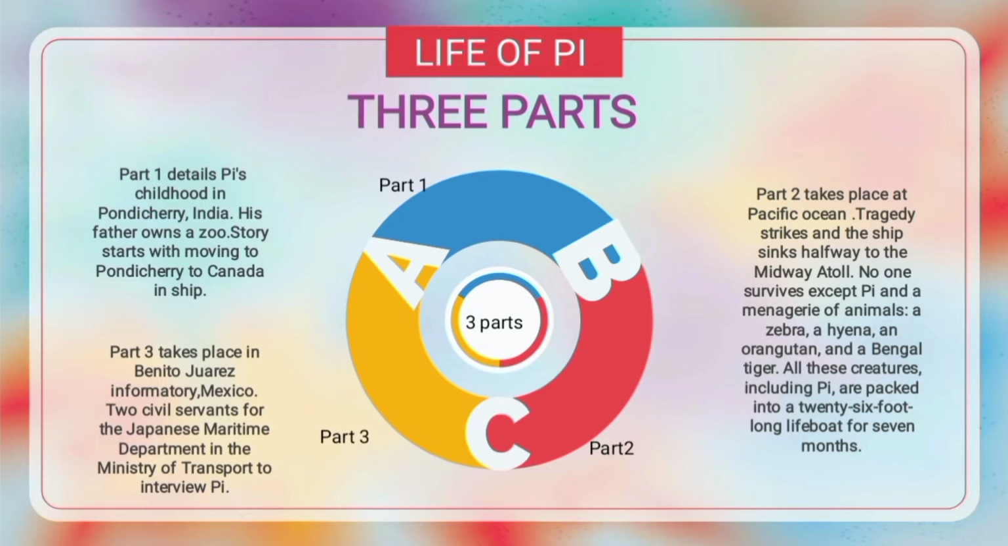And a menagerie of animals: a zebra, a hyena, an orangutan, and a Bengal tiger. All these creatures, including Pi, are packed into a 26-foot-long lifeboat for 7 months. Part 3 takes place in Benito Juarez Infirmary, Mexico, where 2 civil servants from the Japanese Maritime Department, in the Ministry of Transport, come to interview Pi.